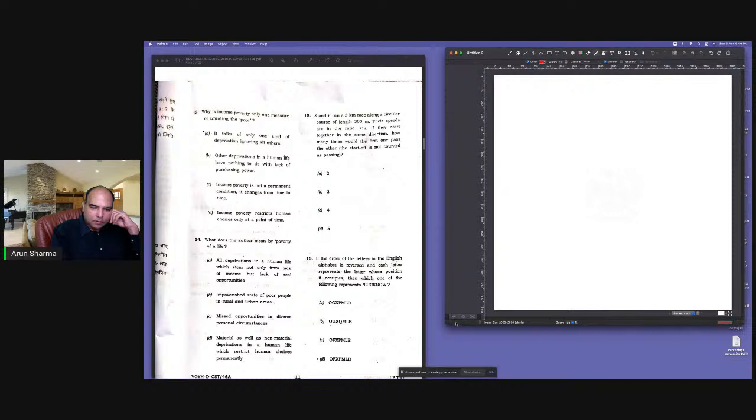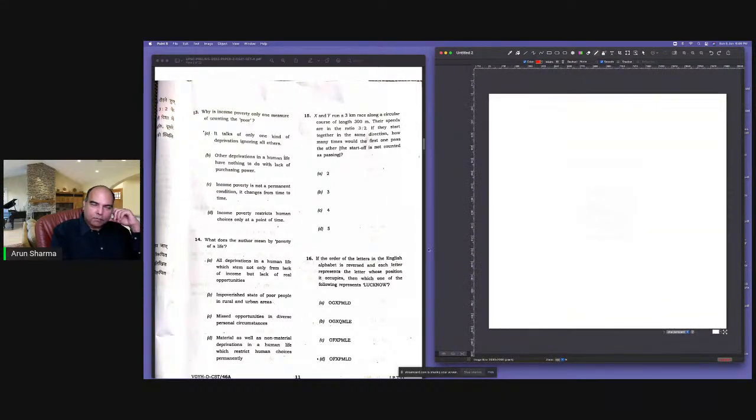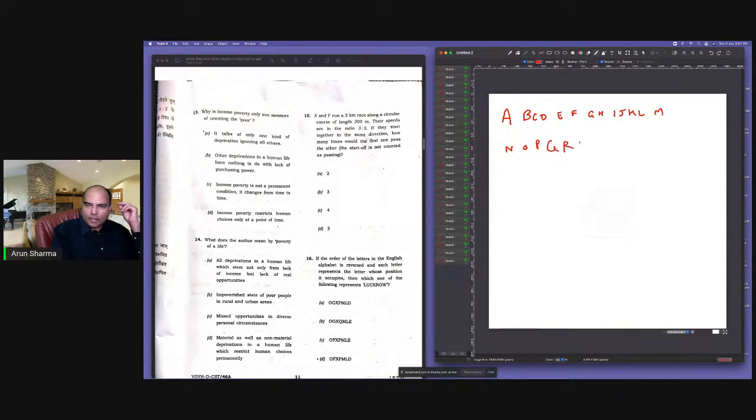नेक्स्ट क्वेश्चन क्या है? X and Y run, if the order of the letters, ये वापस रीजनिंग पे आ गए. If the order of the letters in the English alphabet is reversed, and each letter represents the letter whose position it occupies, then which one of the following represents Lucknow? So, first of all, the direct order is A, B, C, D, E, F, G, H, I, J, K, L, M, N, O, P, Q, R, S, T. और M पे मैंने इसलिए ब्रेक किया because M is the 13th letter. U, V, W, X, Y, Z.